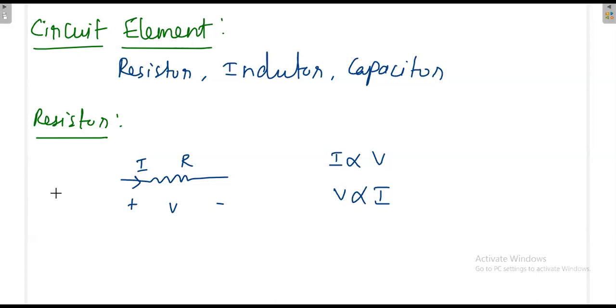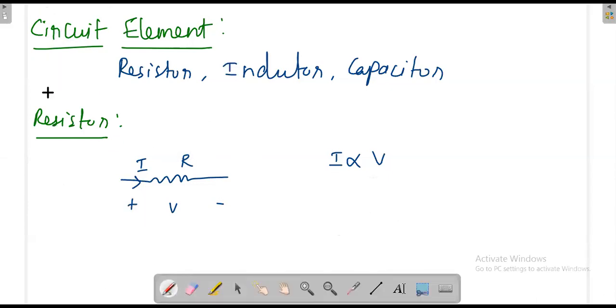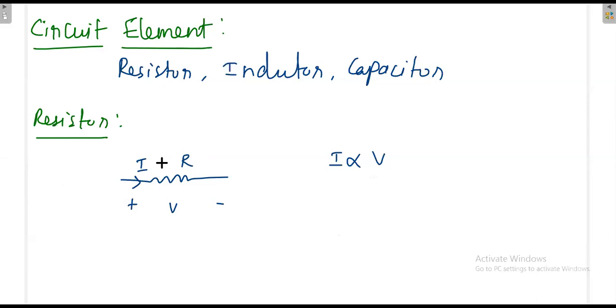Both are looking correct, but actually the first one is correct. Whether you really have a current source, that is another question. Theoretically, once you apply the voltage, you get the current, and once you have current, you get the voltage. That's okay, but practically you first apply the voltage to the resistor, then you get the current.